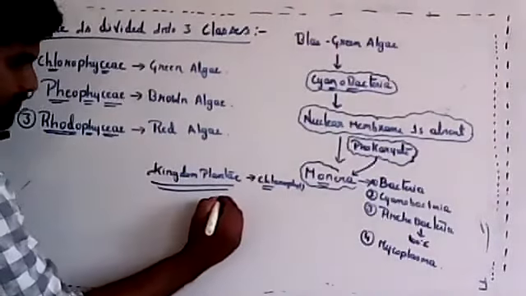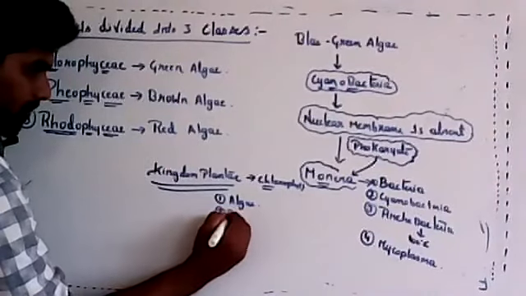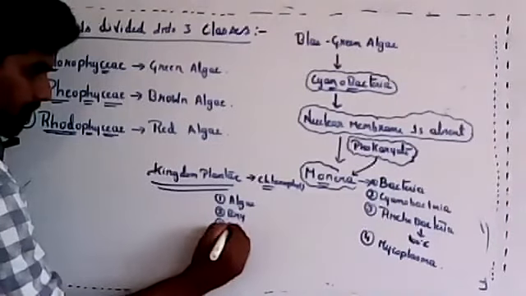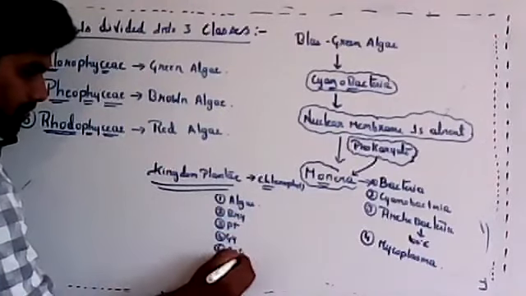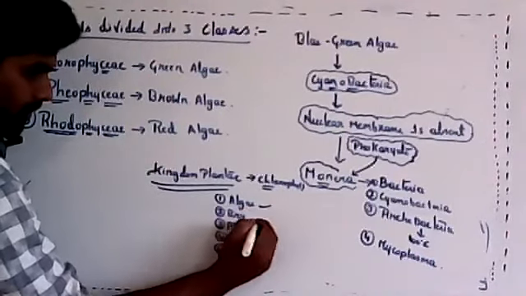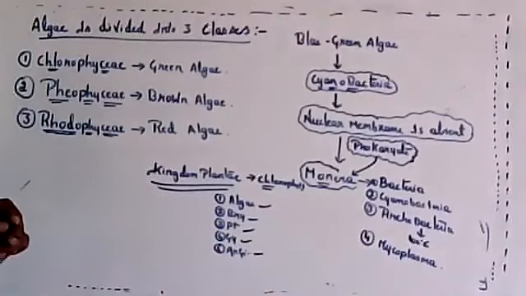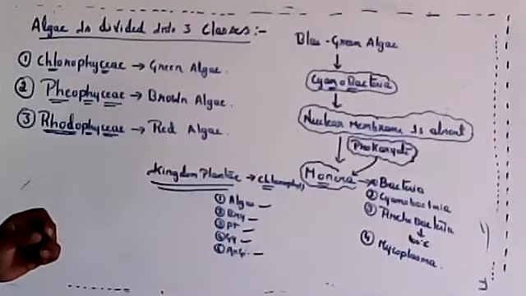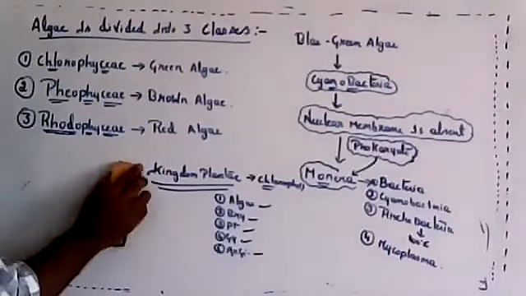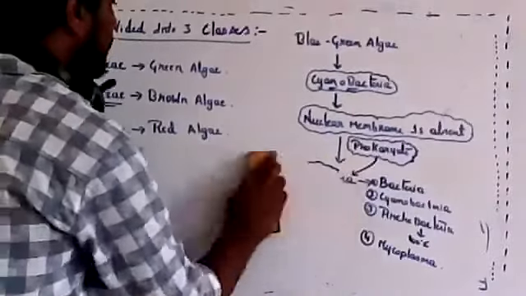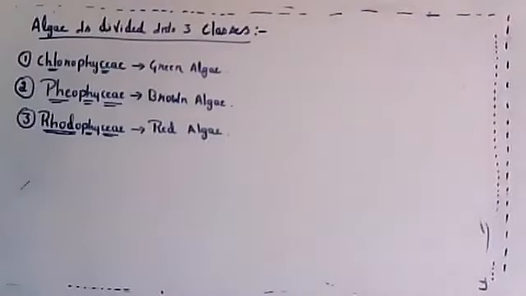In this chapter, it's only about kingdom Plantae, which has chlorophyll. So algae will come, then bryophytes, pteridophytes, gymnosperm, and angiosperm. Only these five we will be learning in this chapter. So three types: green algae, brown algae, and red algae. I think less than 1 minute is remaining.